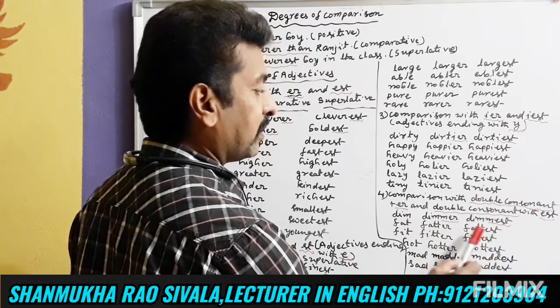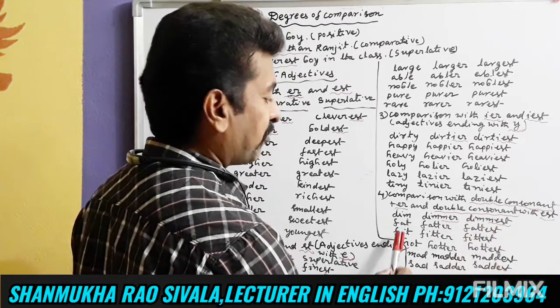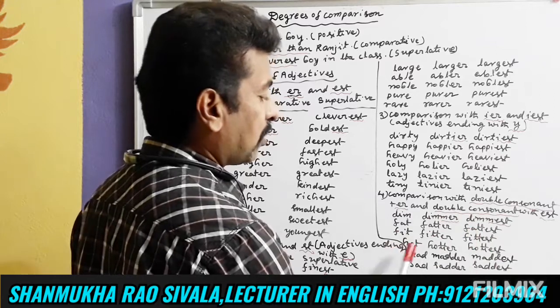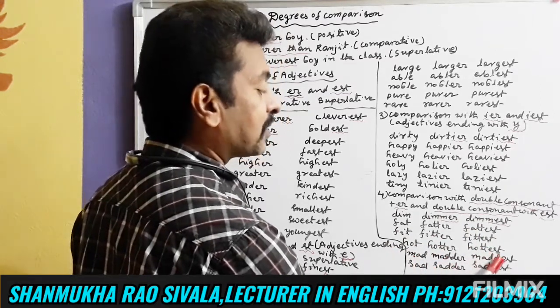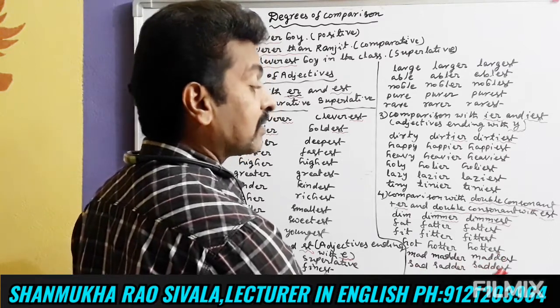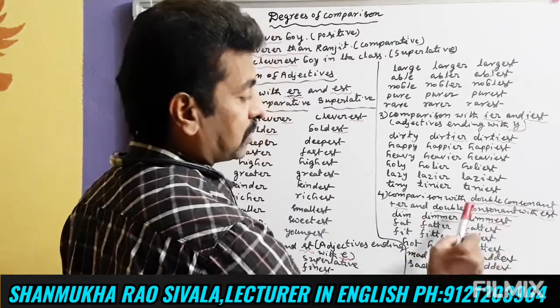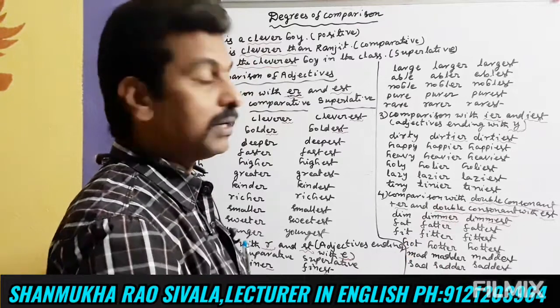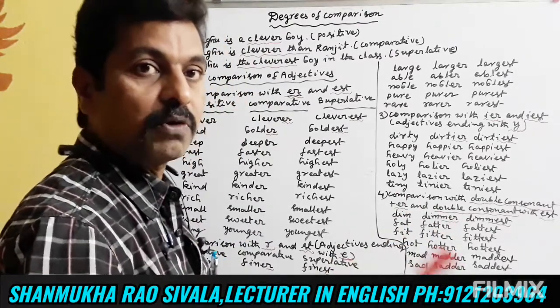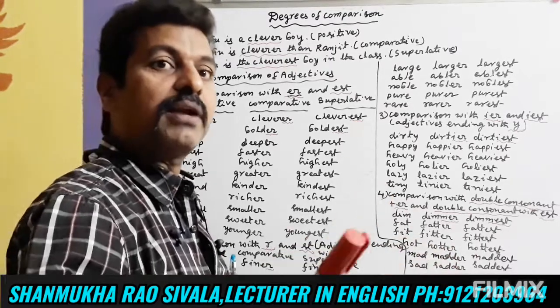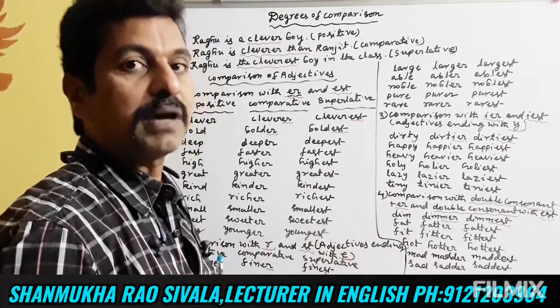TR is added. TEST is added. Fit, fitter, fittest. Hot, hotter, hottest. Mad, madder, maddest. Sad, sadder, saddest. So far you have learned all these adjectives, friends. There are some more adjectives, let us learn. Thereafter let us proceed to degrees of comparison.